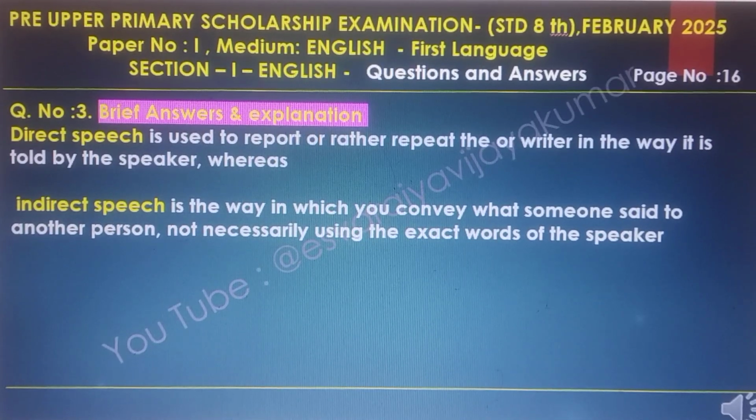Direct speech is used to report what a speaker or writer said in the way it is told by the speaker, whereas indirect speech is the way in which you convey what someone said to another person, not necessarily using the exact words of the speaker.